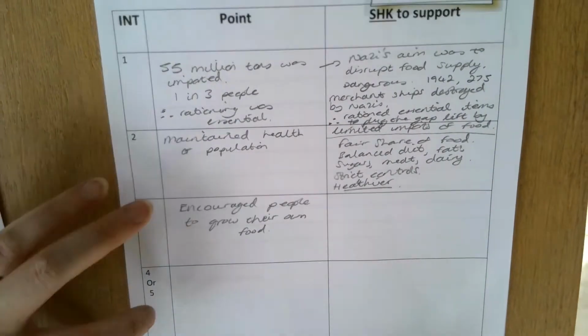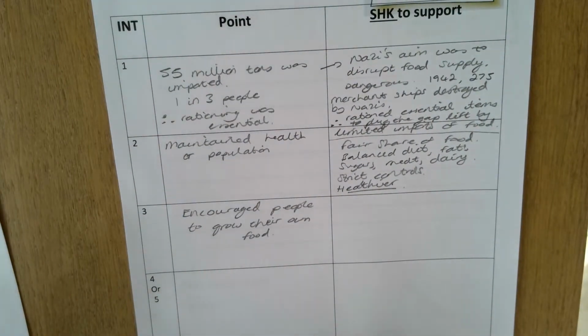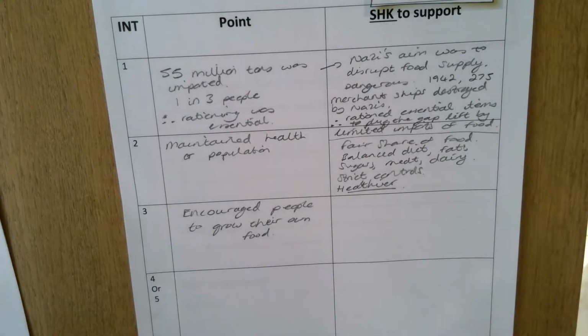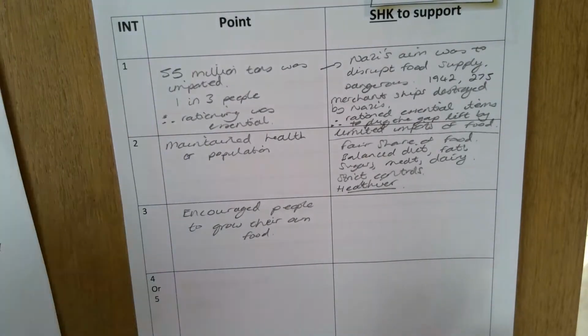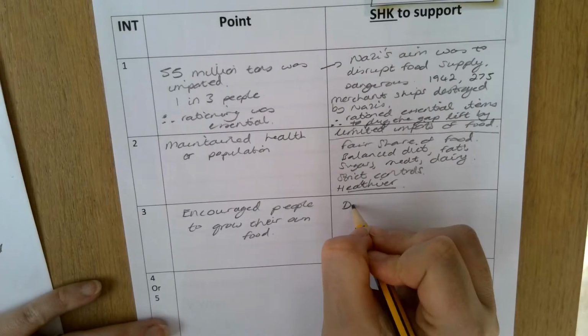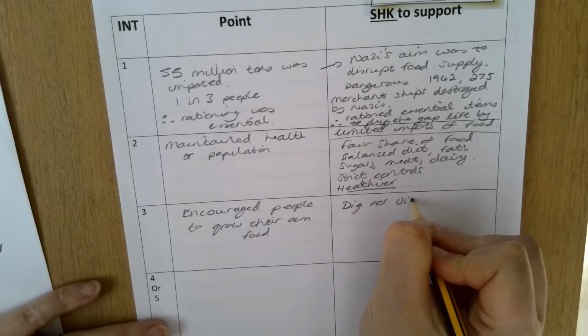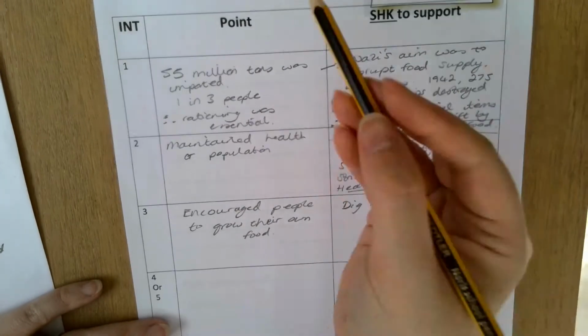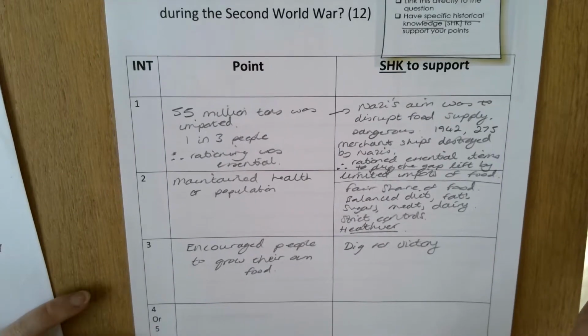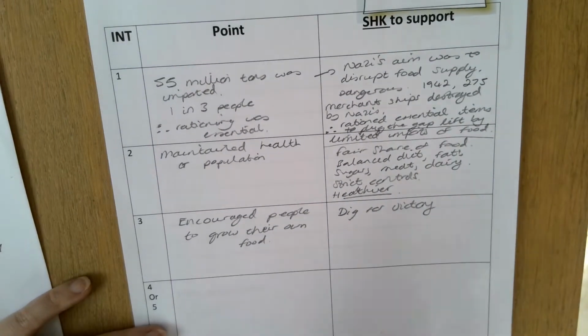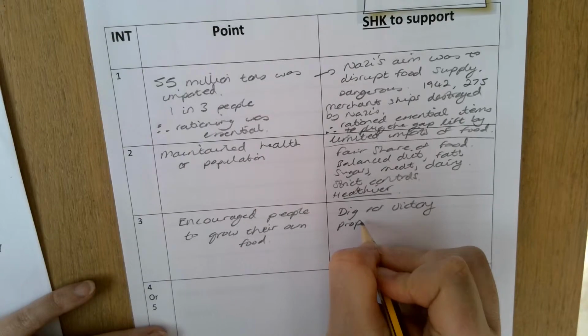Because everything was rationed, the things that people could grow on their own, they did. Now we could use here the Dig for Victory campaign. It was a very significant feature of World War II. There was lots of propaganda to support it.